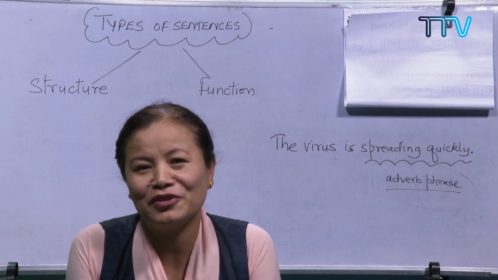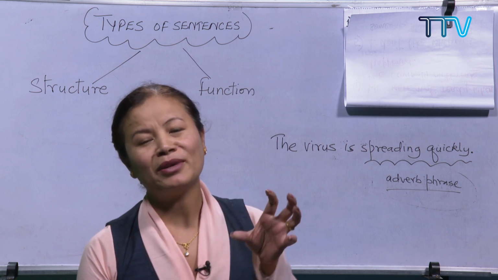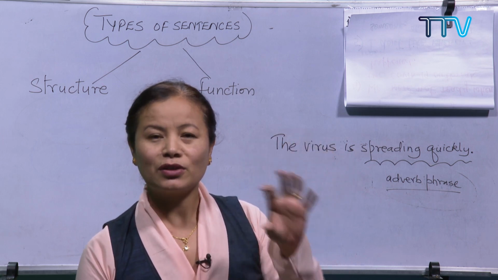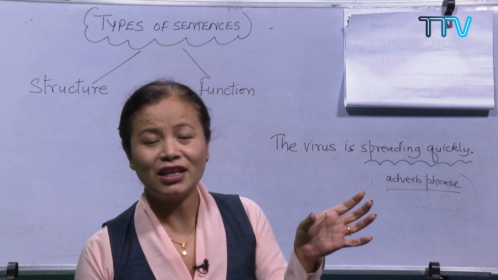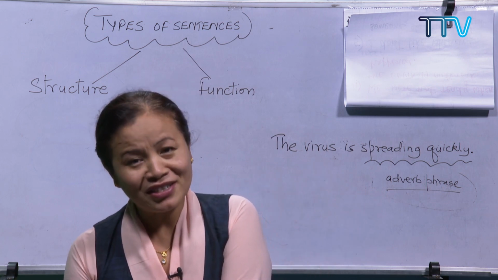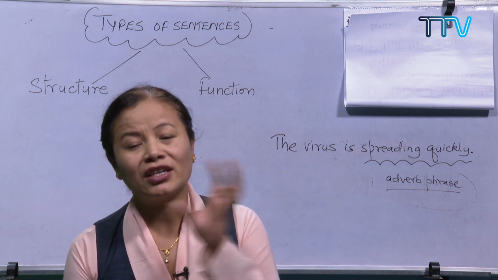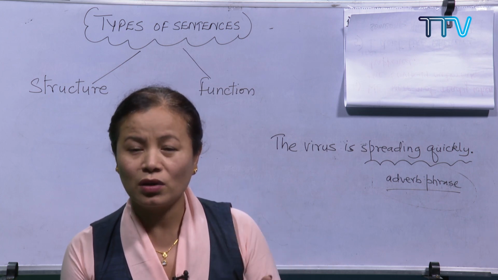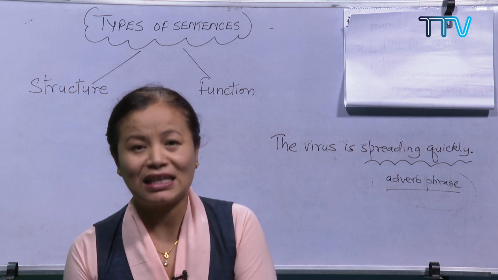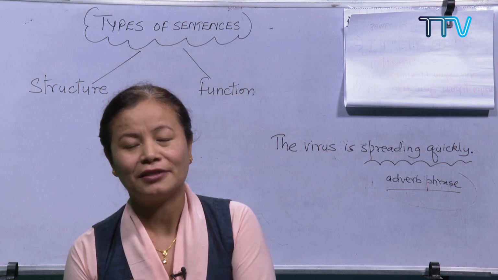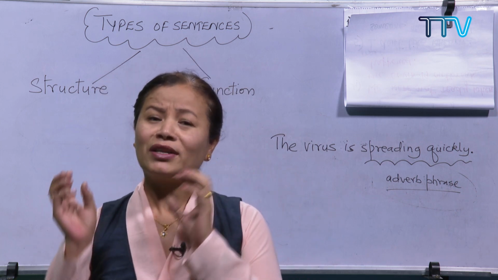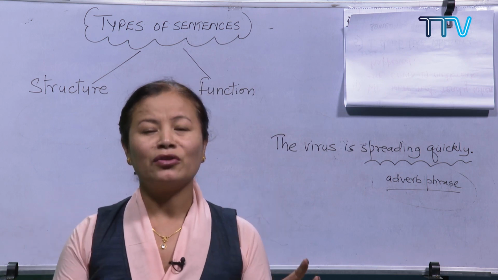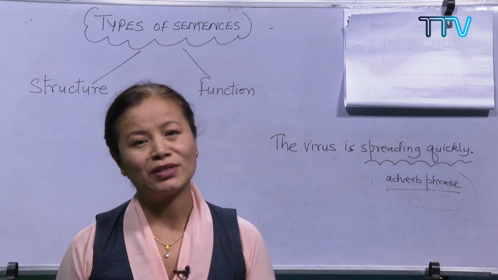Okay, I guess many of you have got it, right? So an independent clause is a group of related words having a subject and verb that makes sense in itself. Whereas a dependent clause, again, this group of related words has a subject and a verb but does not make sense, so it's dependent. Now that you know what an independent clause is and what a dependent clause is, now we'll look at what a complex sentence looks like.